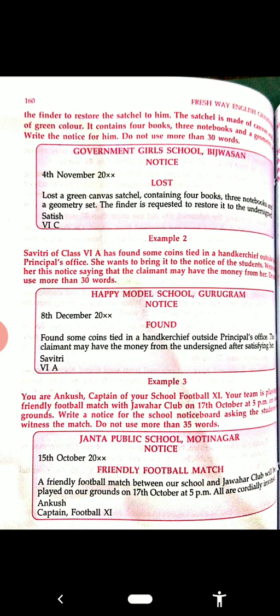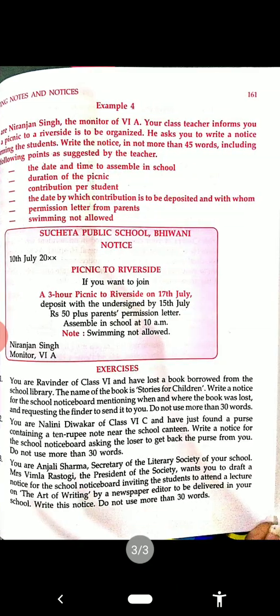Now see one more example. Example number 4. It is on the top. You are Niranjan Singh, the monitor of 6th A. Your class teacher informs you that a picnic to a riverside is to be organized. He asks you to write a notice informing the students. Write the notice in not more than 45 words, including the following details.